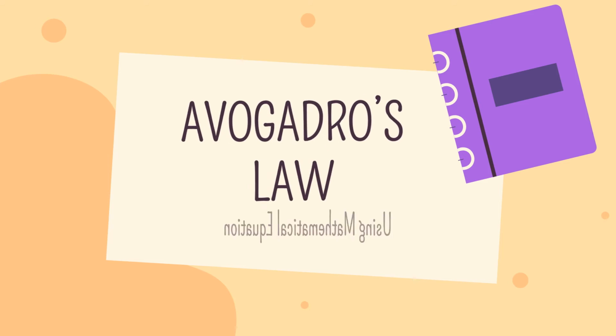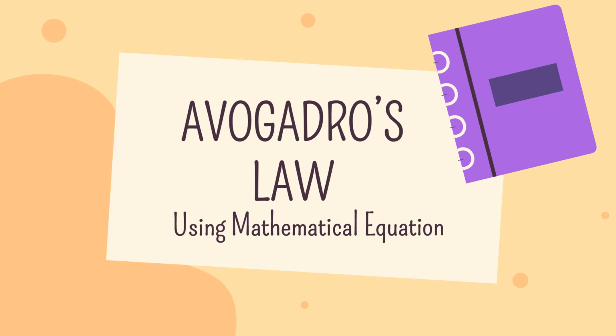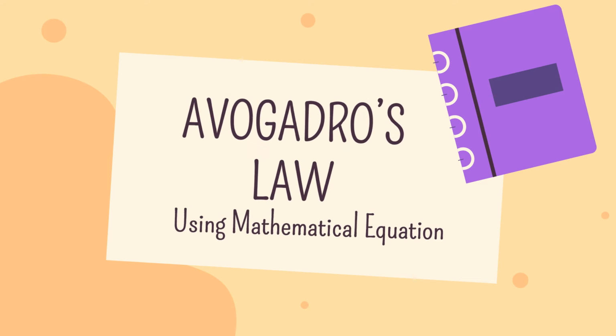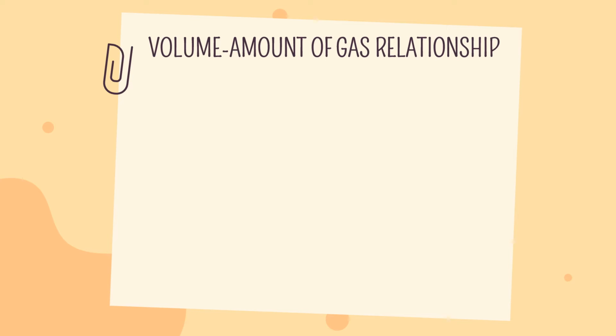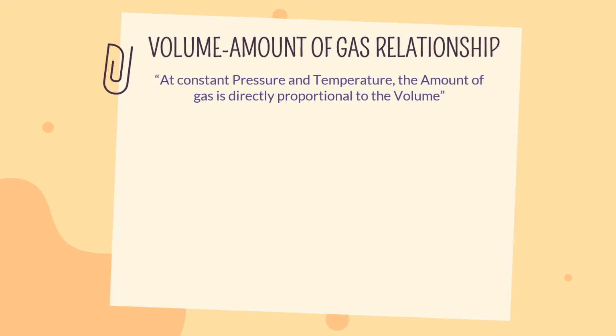Now, let's use some mathematical equations to show the relationship of volume and amount of gas in Avogadro's law. The volume and amount of gas relationship states that at constant pressure and temperature, the amount of gas is directly proportional to the volume. So volume is directly proportional to the amount of gas, and this relationship is constant.